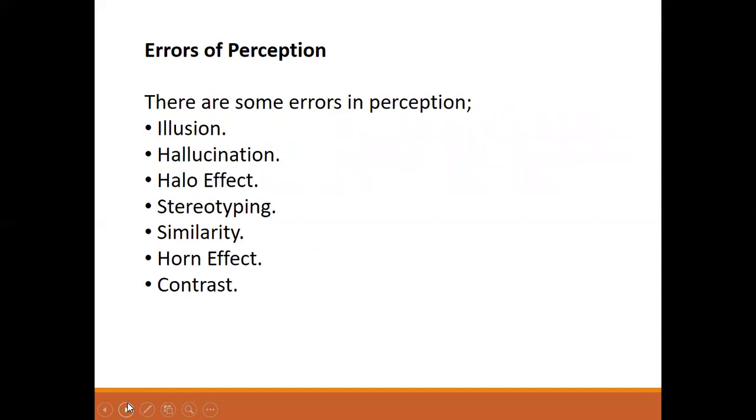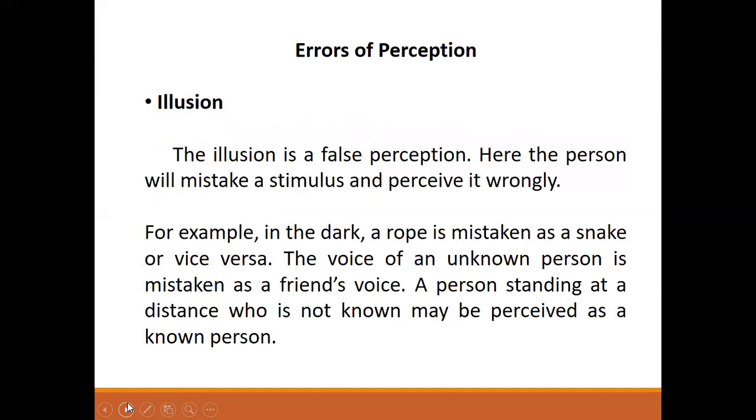Some of them are illusion, hallucination, halo effect, stereotyping, similarity, horn effect, contrast.